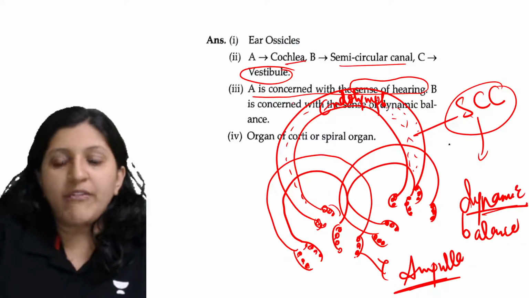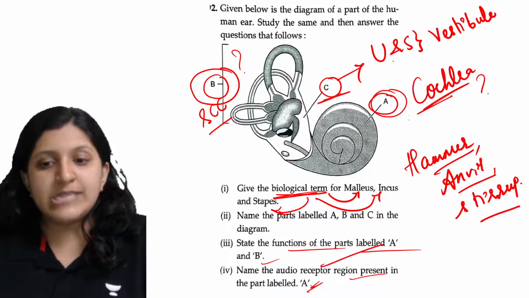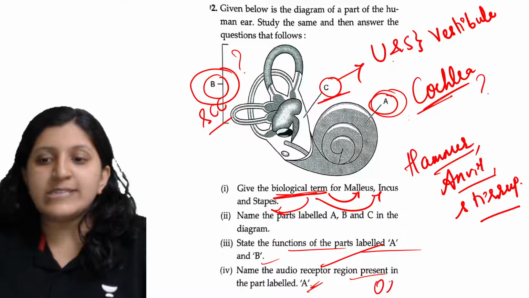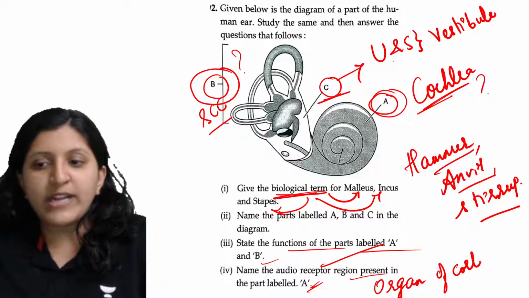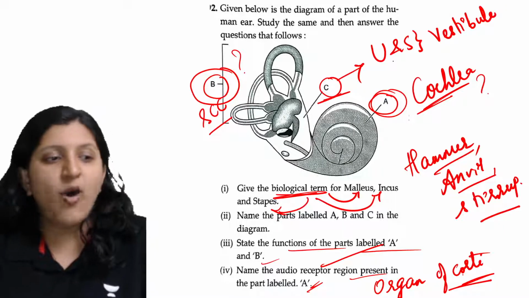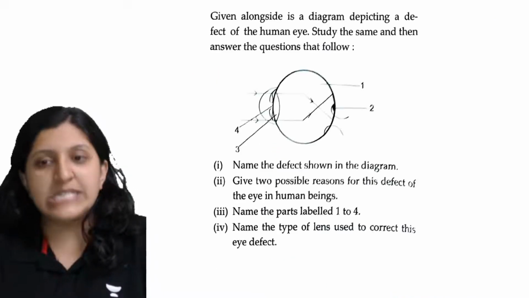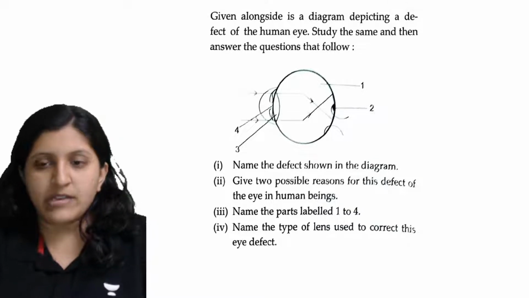Now the third question is, name the audio receptor present in the part labeled A. It is the organ of Corti. This organ of Corti is the one responsible as the audio receptor, which receives the signal. All right, so let's see the next part now.